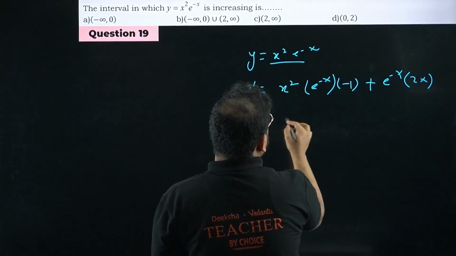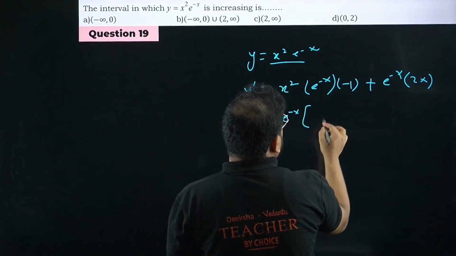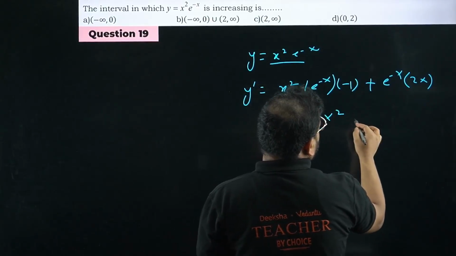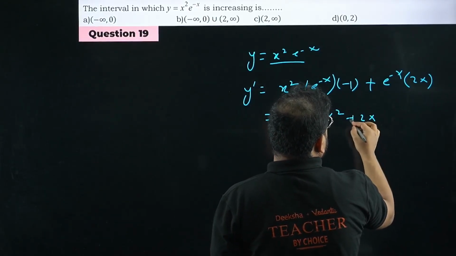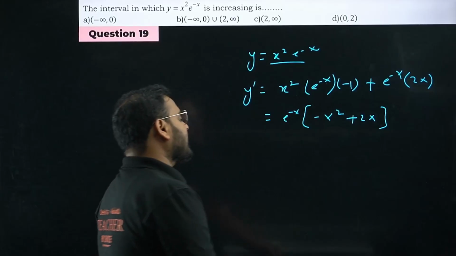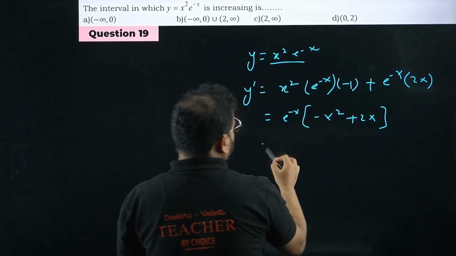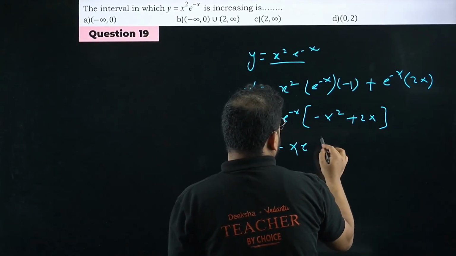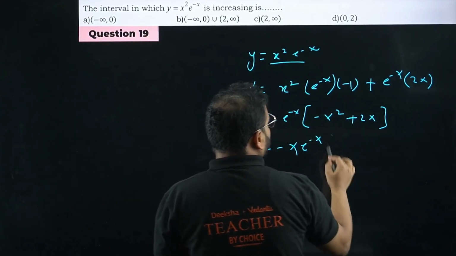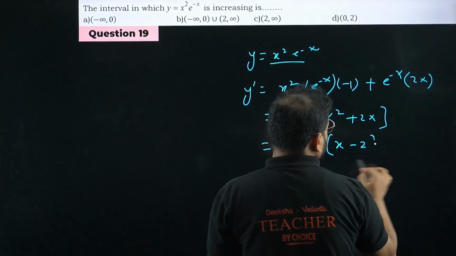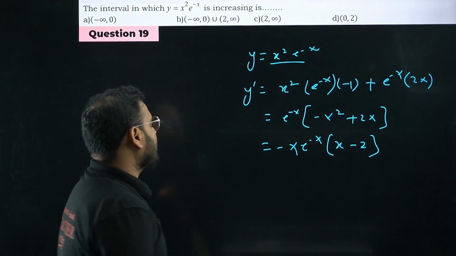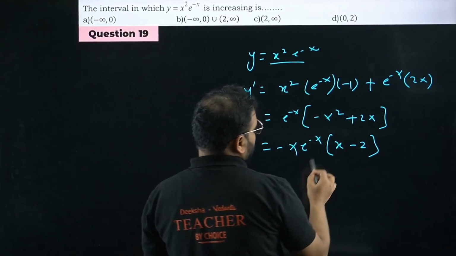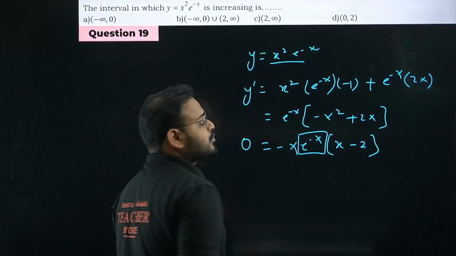What I'm getting now, please check. e power minus x is common. I'm left with minus x square plus 2x. I can take minus x common. It will become minus x, e power minus x, and I'll have x minus 2. Put it equal to 0. This is a non-zero function.